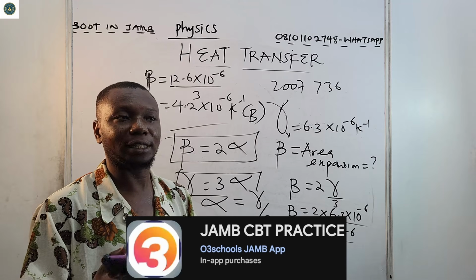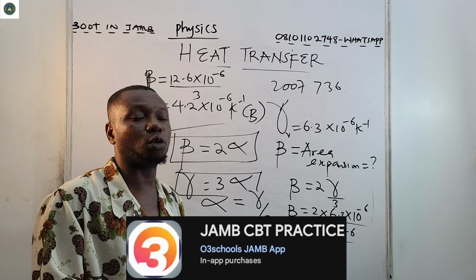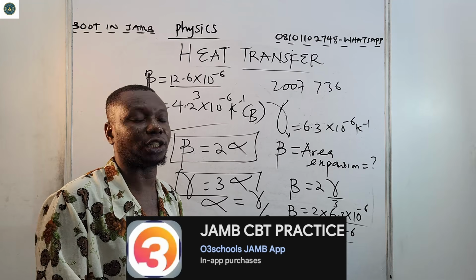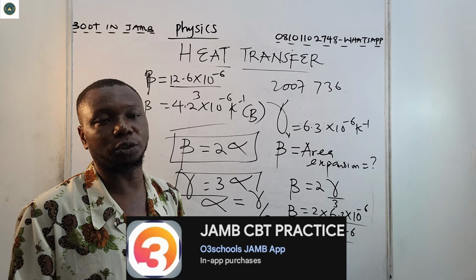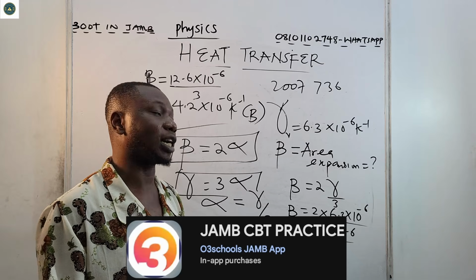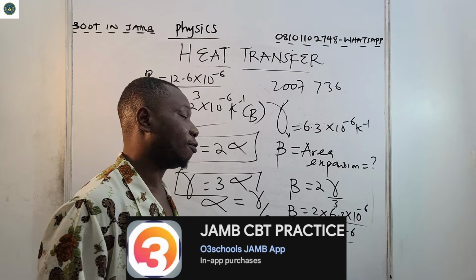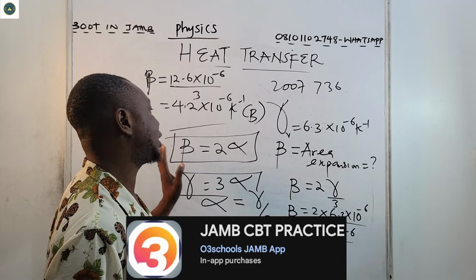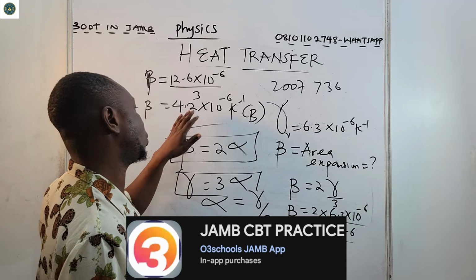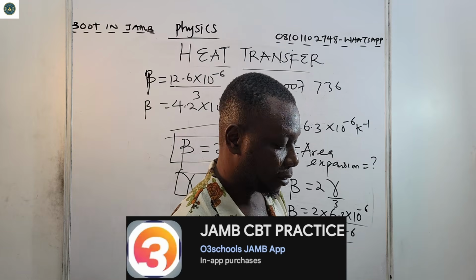From the anomalous expansion of water, between 0 to 4 degrees Celsius, water will contract, and that will reduce the volume. Above 4 degrees Celsius, the volume of water will increase. So that means an increase in volume per unit volume for every degree rise in temperature. So the correct answer is B, 4.2 times 10 raised to minus 6 Kelvin inverse.